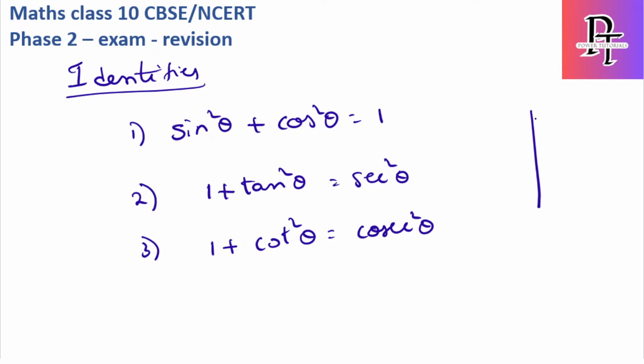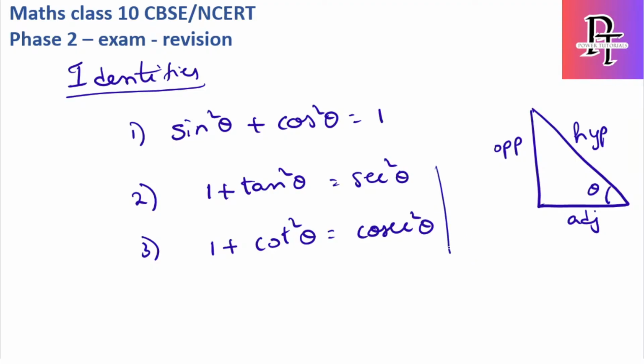So just consider this as a triangle, and this is theta, and this will be opposite to the theta, so this is the opposite side, this is the adjacent side, and this is the hypotenuse. With respect to the triangle, if I want sine theta and all, I will just write 3, and the rest 3 I think you guys will understand.